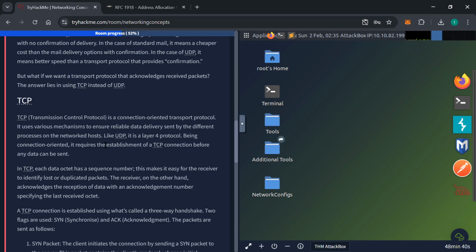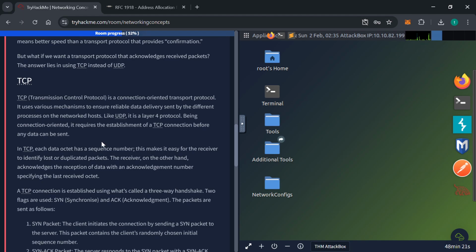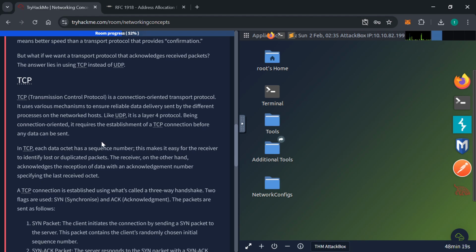This is a connection-oriented transport protocol, and it uses various mechanisms to ensure reliable data delivery sent by the different processes on the network hosts. Like UDP, it is a layer 4 protocol. Being connection-oriented, it requires the establishment of a TCP connection before any data can be sent.